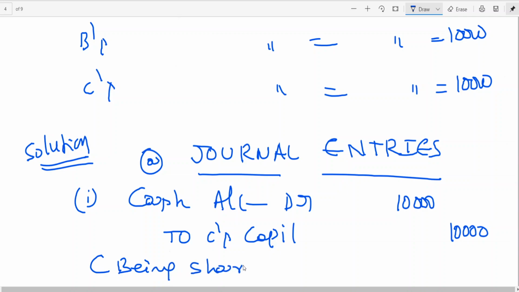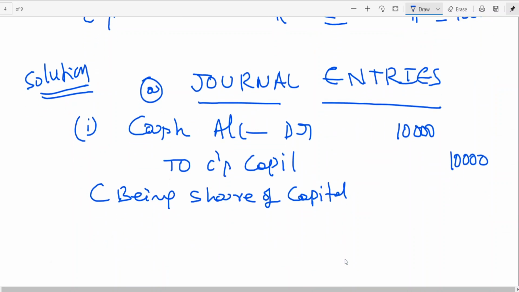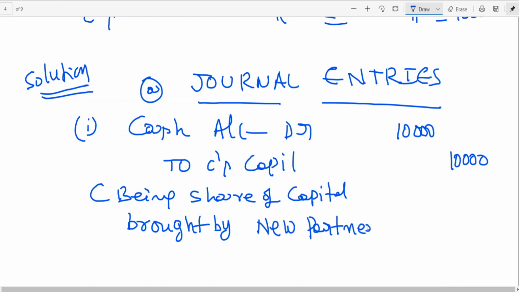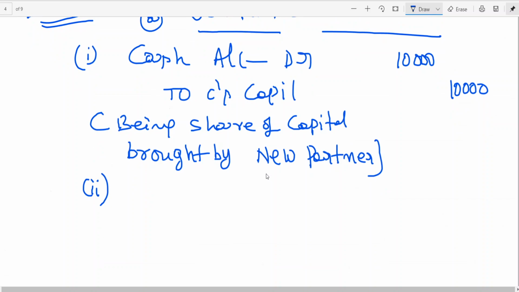Being share of capital. Then second, the treatment of goodwill.